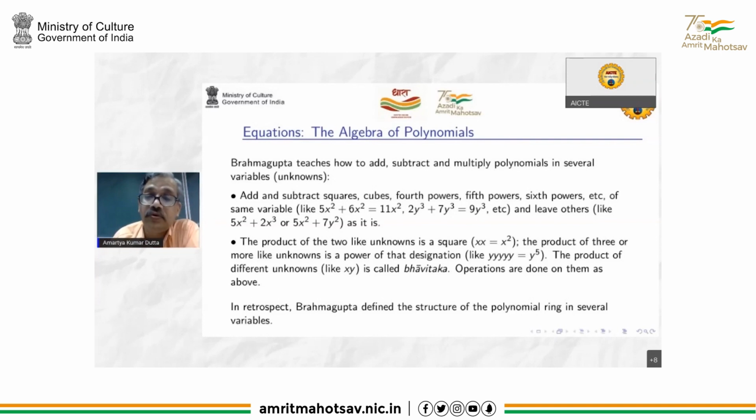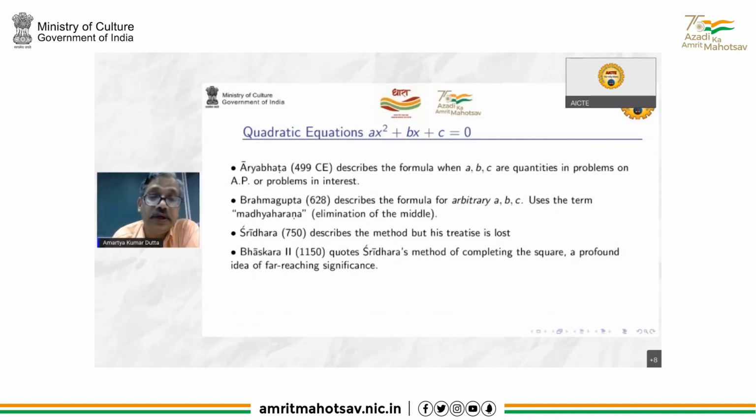Then the product of two unknowns is a square, product of three is a cube, etc. Product of five things is fifth power, and product of different unknowns is a separate term called bhavitaka, like xy. And then operations are done on them as before. So the summary is that he is teaching the algebra of polynomials. All this is in 628. Then quadratic equations.